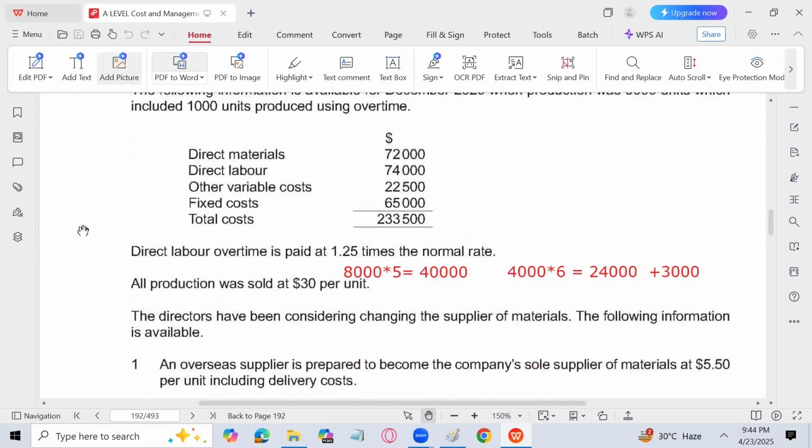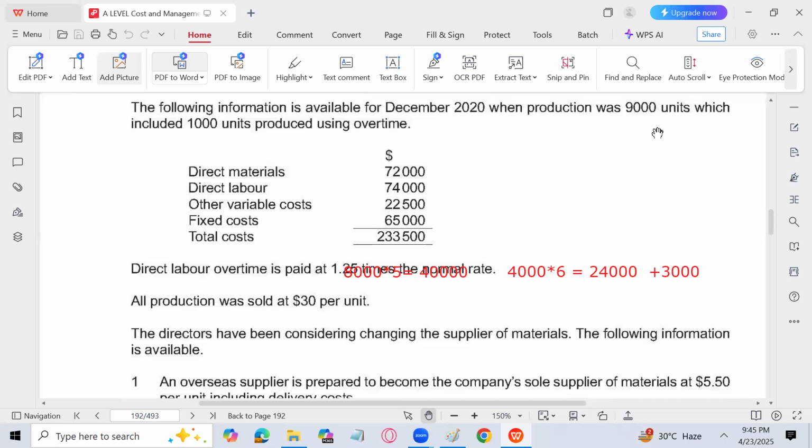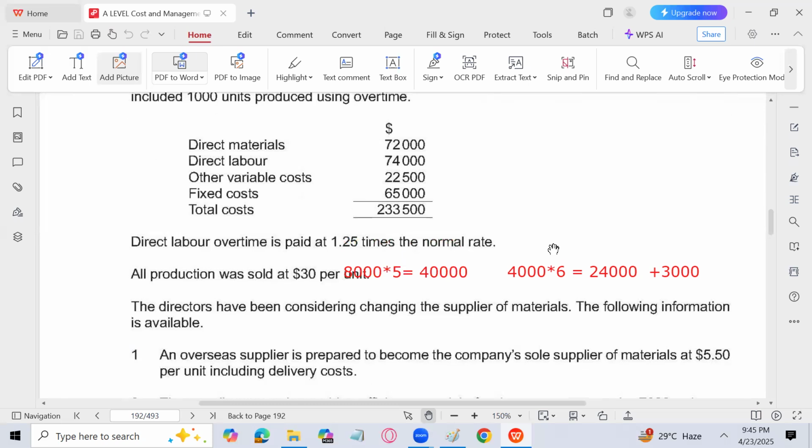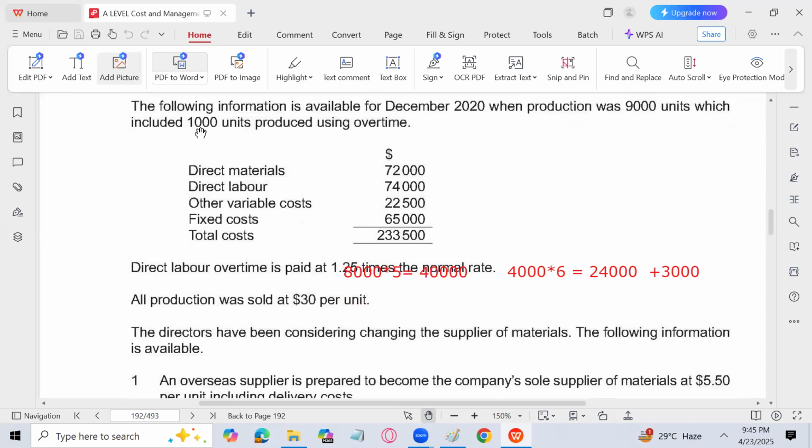Let me just make you understand this question. When production was 9,000 units, which included 1,000 units produced using overtime. This information is given. Labor, other fixed cost. Direct labor overtime is paid at 1.25 times the normal rate. So labor for 1,000 units is paid at 1.25 times the normal rate. So you can see that 9,000 units are paid at a normal rate, whatever be the rate, and 1,000 units will be paid at the rate of 1.25 times the normal.